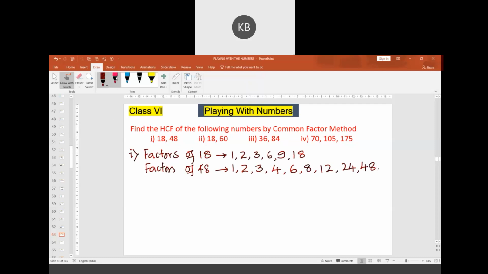Sir, 16 also. Yes, 16 also will come. 16 should be written here. Let me write it here, 16.